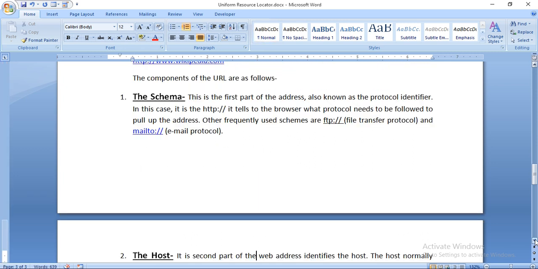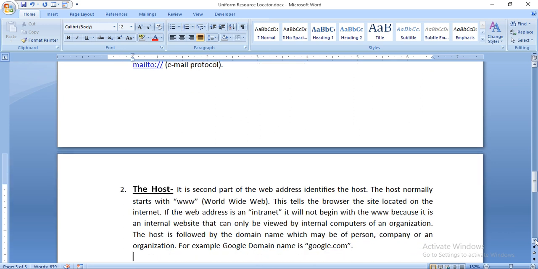Then next comes the host. The second part of the web address identifies the host. The host normally starts with www, that is World Wide Web, a big server, a whole-world server through which we can get information. This tells the browser the site is located on the internet. If the web address is an intranet, it will not begin with www because it is an internal website.